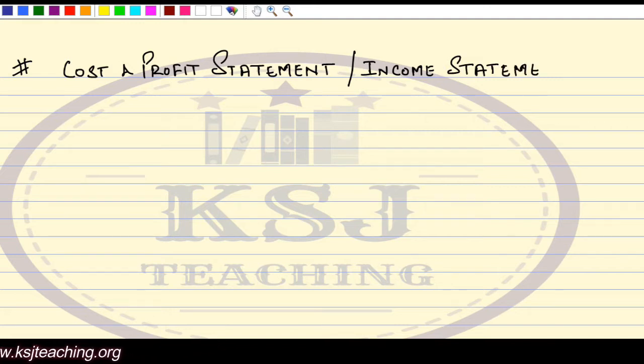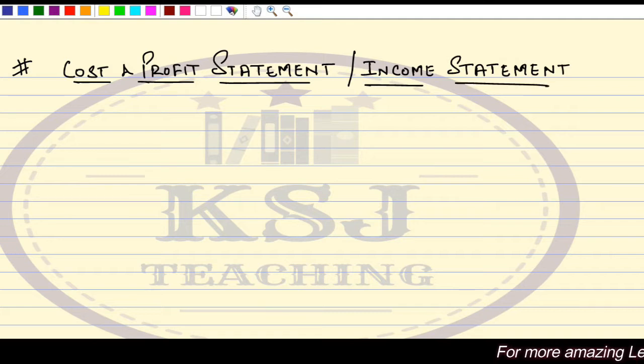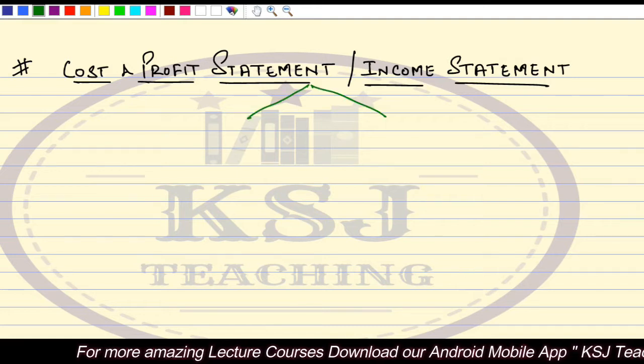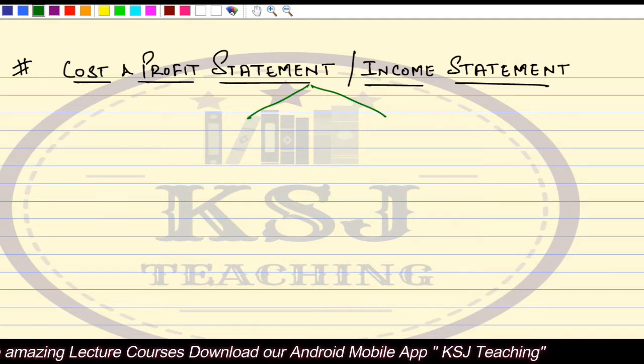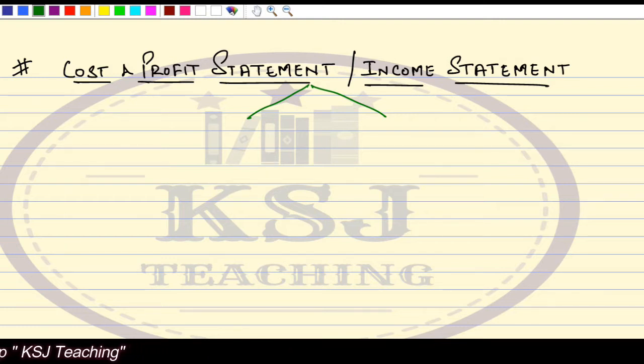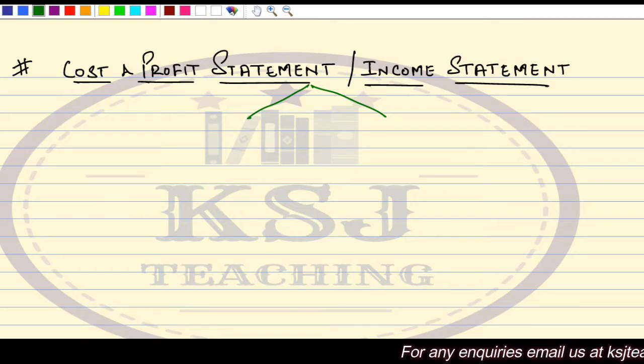Now I'll discuss two things in this. When we talk about this income statement, we will study it from two different perspectives, right? One perspective is what we have been doing so far, in whatever chapters we have covered before this, what is the methodology we have been following and what is different in this marginal costing, right? So income statement we'll be studying from two different aspects.